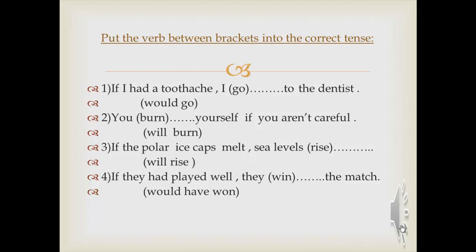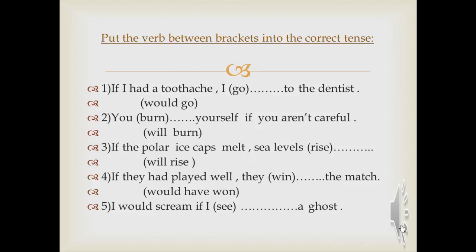So here I put would have won. Which case is that? The first or second or third? Yes, the third one. Past perfect, and on the other hand, would have plus the past participle.